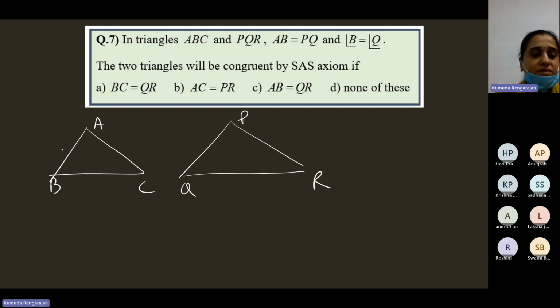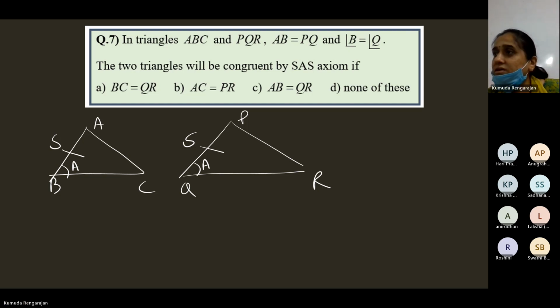AB is equal to PQ, angle B is equal to angle Q, the two triangles will be congruent by SAS axiom if, okay, SAS. So you already have S here. You already have A here. This angle is equal to this angle. So what is that other information which you should have to show that these two triangles are equal by SAS?